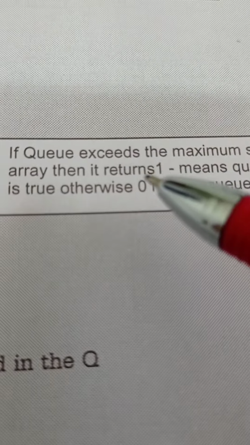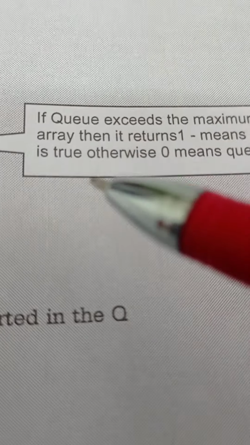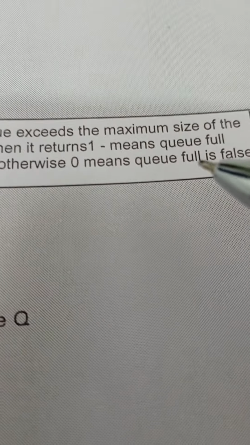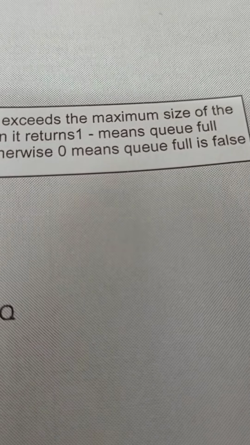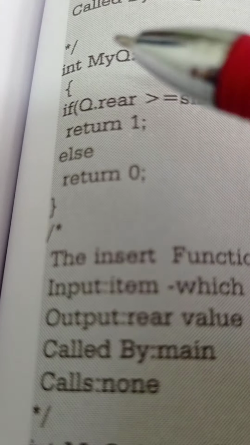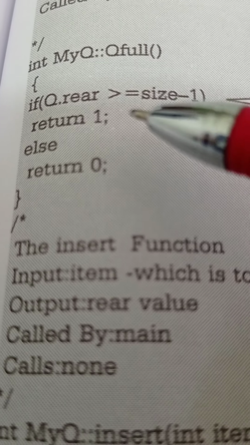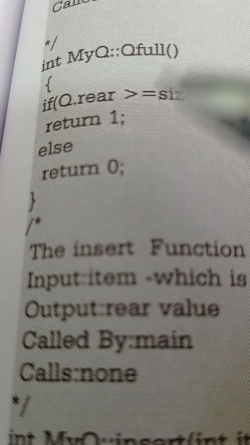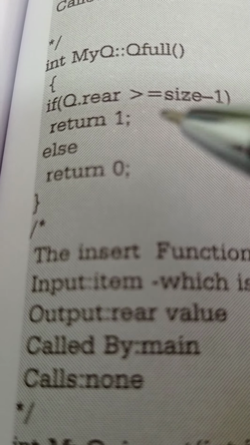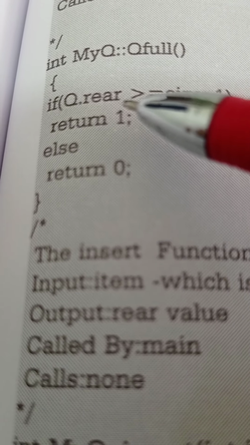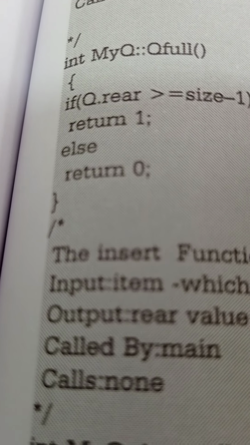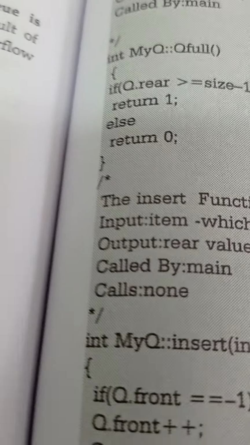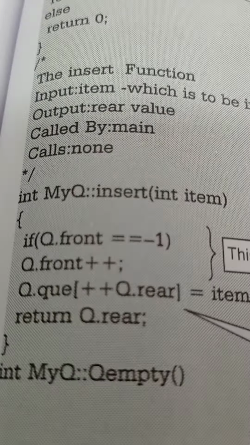Therefore, if the queue exceeds the maximum size of the array, it returns 1, meaning queue full is true. Otherwise, 0 means queue full is false. If the queue is not full, that is, when qrear is not greater than or equal to size -1, then the queue is not full. When it is equal to 4 or greater than 4, then it will tell that the queue is full. We have defined the qfull function. Next, similarly, we will define the other functions also.